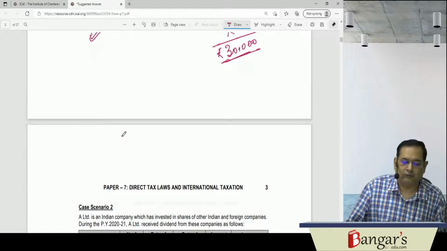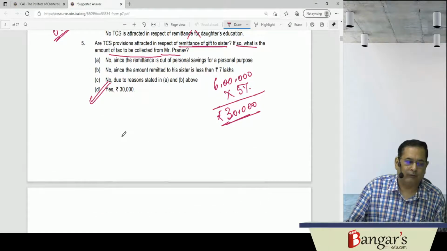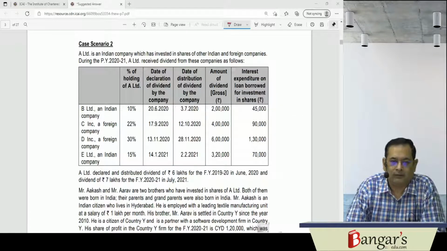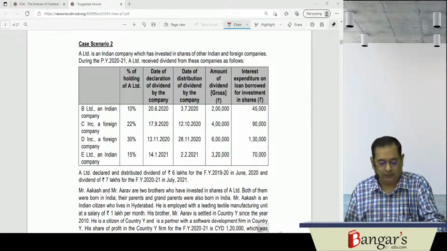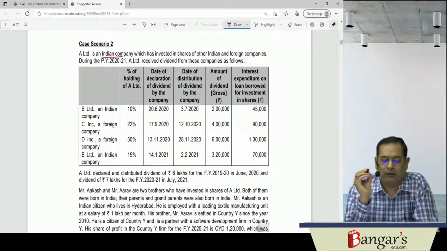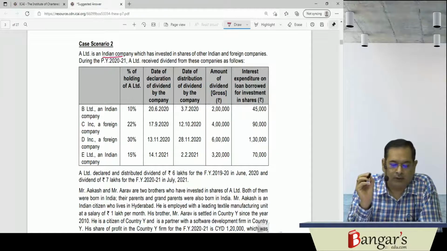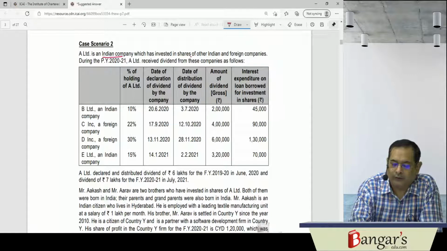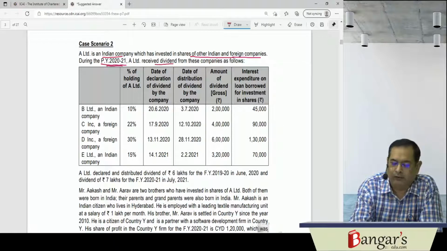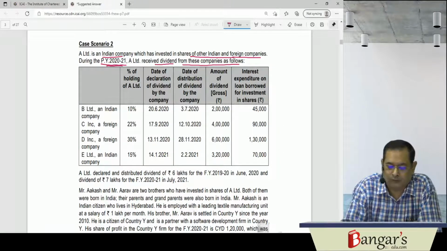So this was case scenario 1 which we have discussed here. Now let us discuss case scenario 2. A Limited is an Indian company which has invested in the shares of other Indian and foreign companies. And during the financial year 2021, A Limited received dividend from these companies as follows.